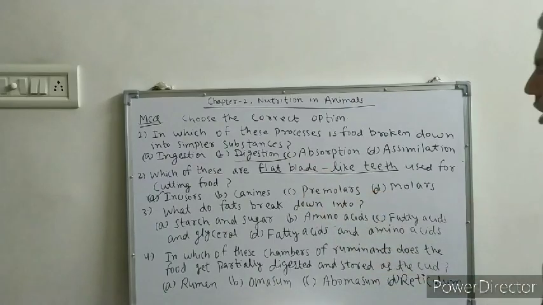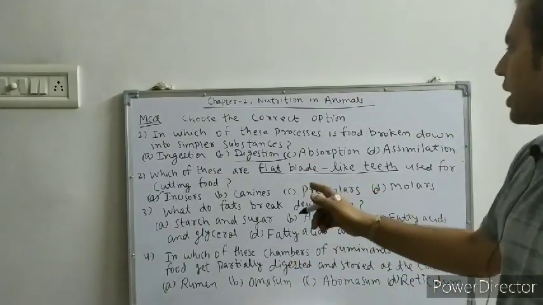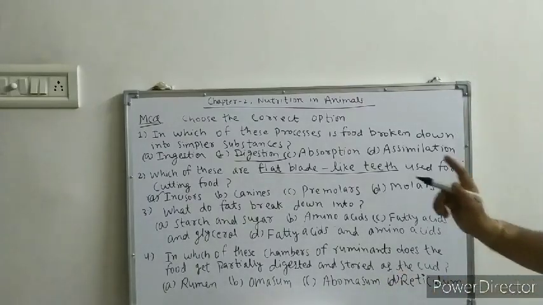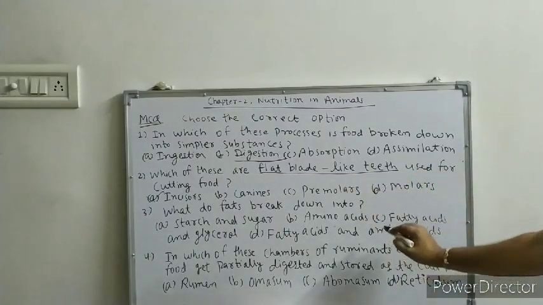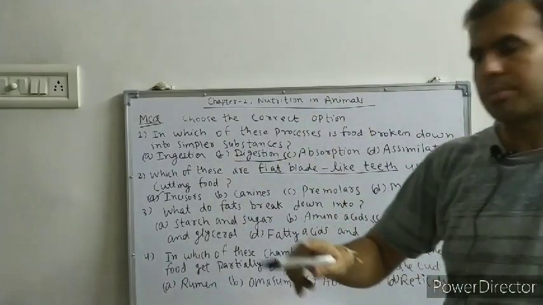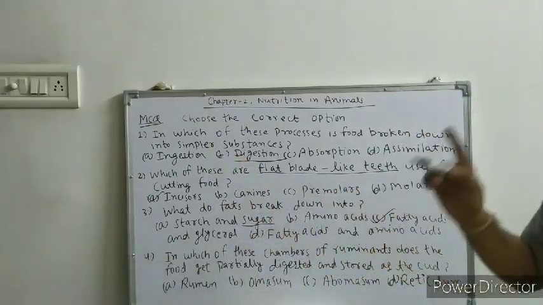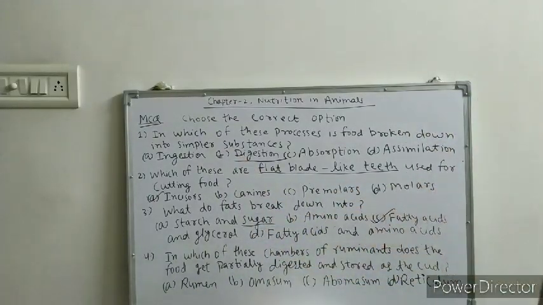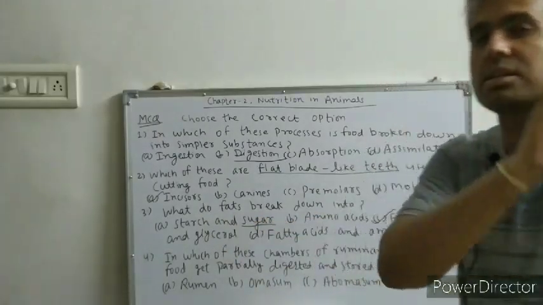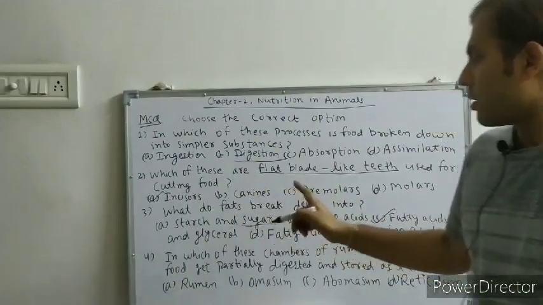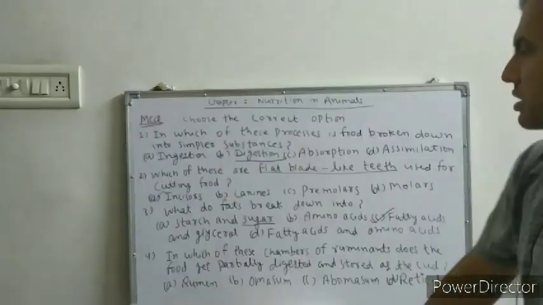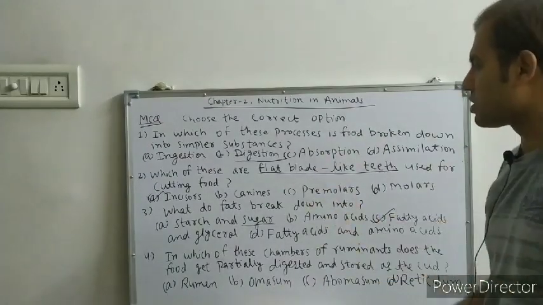Now third question, what do fats break down into? So fats break down into fatty acid and glycerol. Okay, carbohydrates break down into sugar, proteins break down into amino acids, but fats break down into fatty acid and glycerol. And this process works in the small intestine in the human digestive system. We have already discussed it. You have seen it in the previous video.